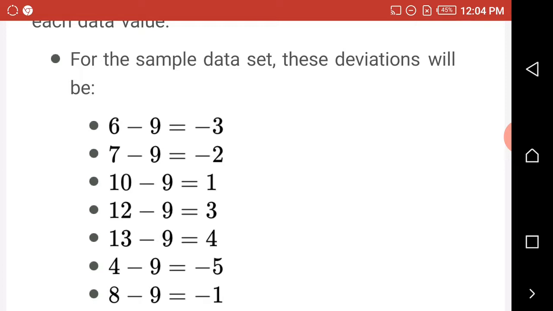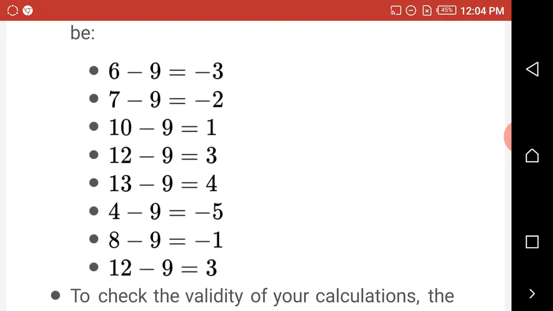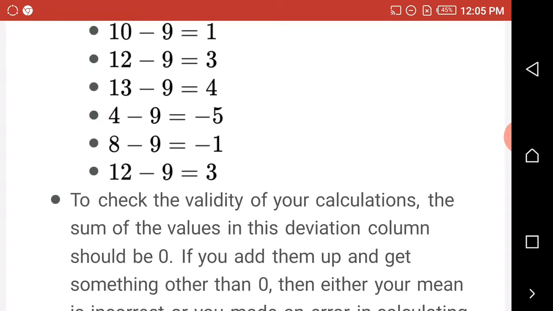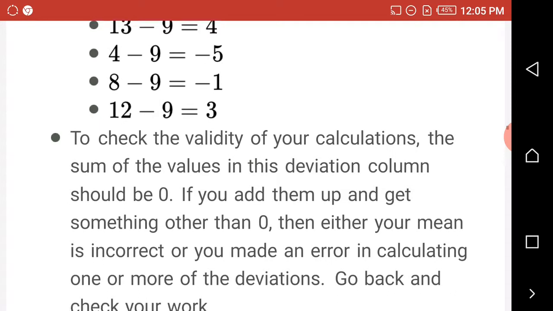The second column will be: 6 minus 9, our mean is 9, gives you minus 3. 7 minus 9 gives minus 2. 10 minus 9 gives 1. 12 minus 9 gives 3. 13 minus 9 gives 4. 4 minus 9 gives minus 5. 8 minus 9 gives minus 1. 12 minus 9 gives 3.